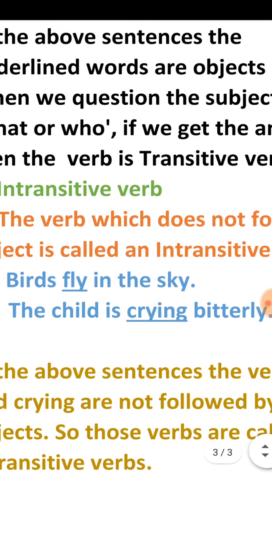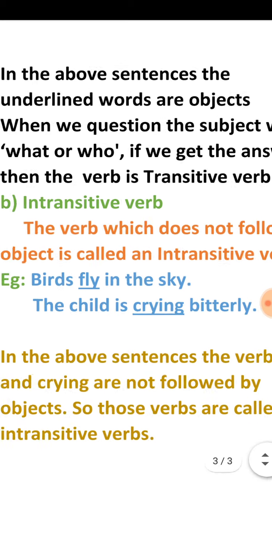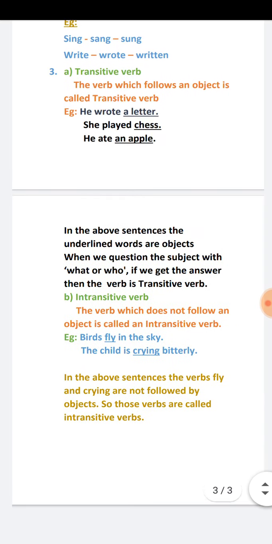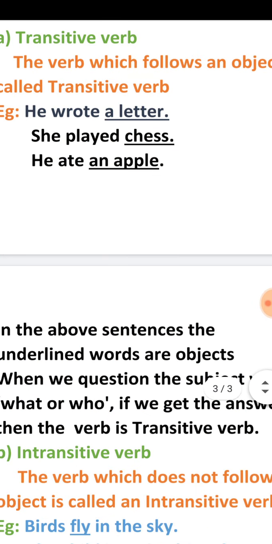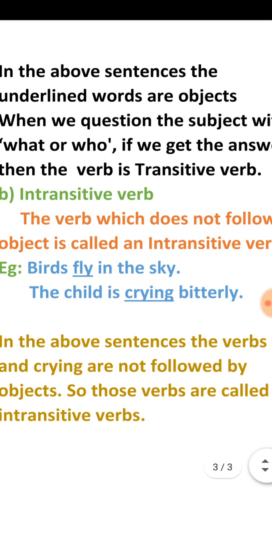In this sentence also, if we question, what did the child cry? What did the child cry means? Can we say that child cries like that? No, we can't say. There we cannot get the answer properly. So, those verbs are called intransitive verbs. Mainly, we must keep in our mind that transitive verbs follow an object. Intransitive verbs do not follow an object.